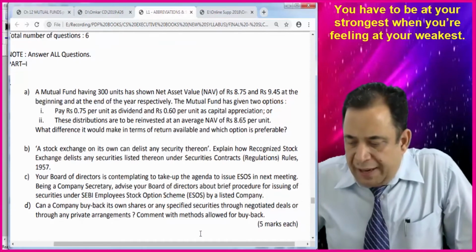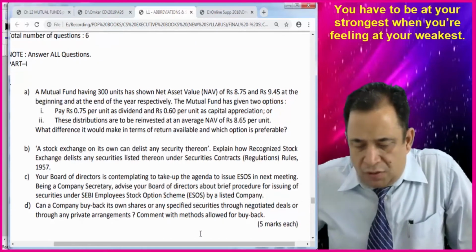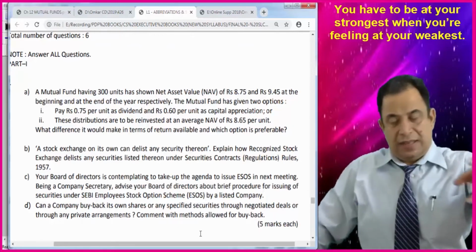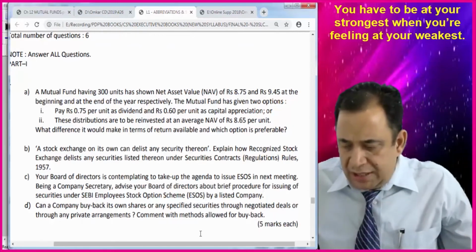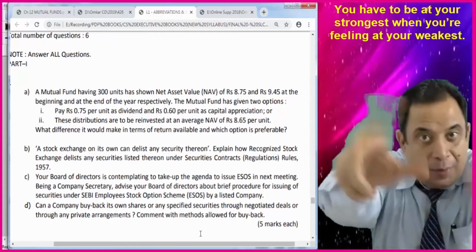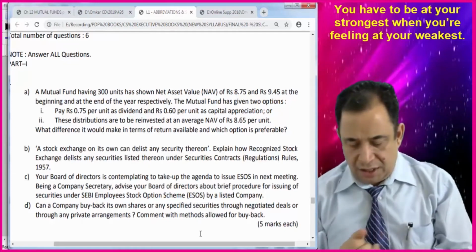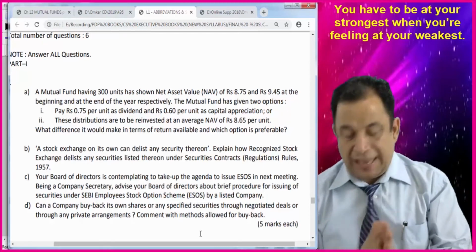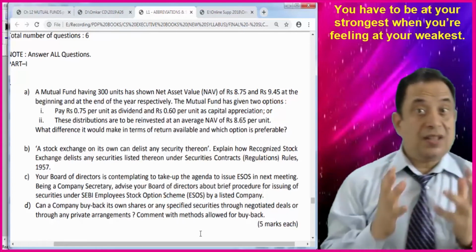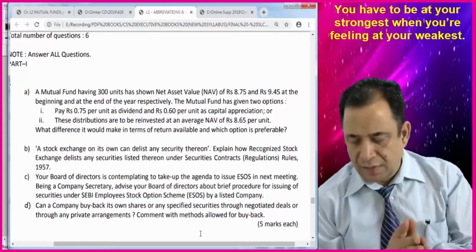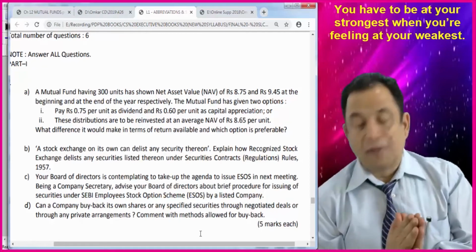With the NAV of 8.75 and 9.45 at the beginning and at the end. It means I am given the NAV in the beginning as well as the NAV at the end. The mutual fund has given two options. I have just told you there are two options and you have to compare those two options. First is pay 75 per unit as dividend and 60 per unit as capital appreciation. It means first is dividend payout, or these distributions are to be reinvested at average NAV of 8.65.